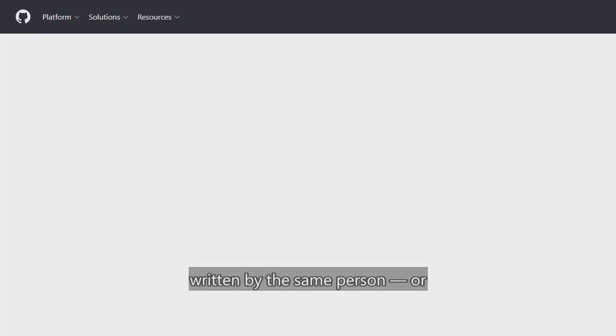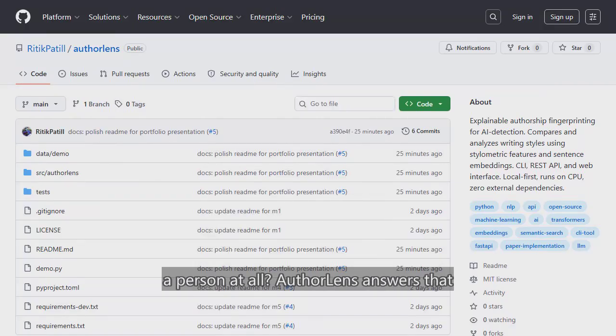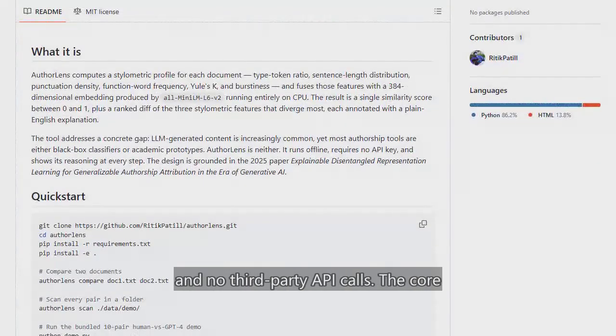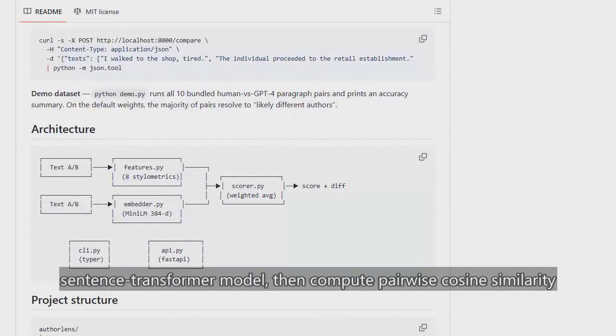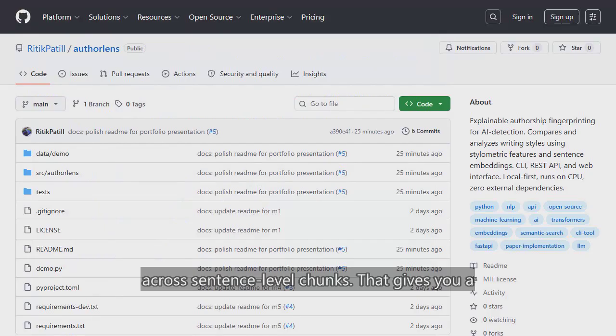Can you tell whether two documents were written by the same person, or whether one of them wasn't written by a person at all? AuthorLens answers that question entirely offline, using local sentence embeddings and no third-party API calls. The core idea: embed each document with a local sentence transformer model, then compute pairwise cosine similarity across sentence-level chunks.